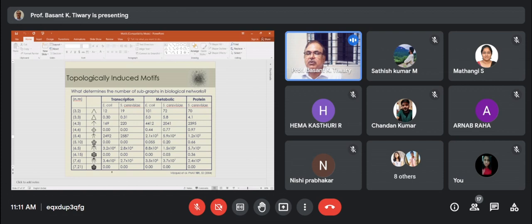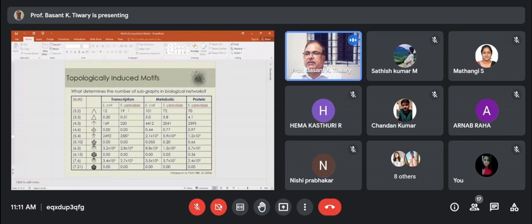And this is E. coli, and this is the transcription factor. If you look at this kind of pattern in transcription factor, as well as the metabolic pathway and the protein network, this is the transcription factor regulatory network of E. coli and the yeast. You will find this kind of pattern 12 times, this kind 19 times.